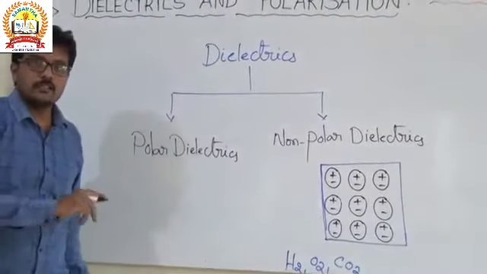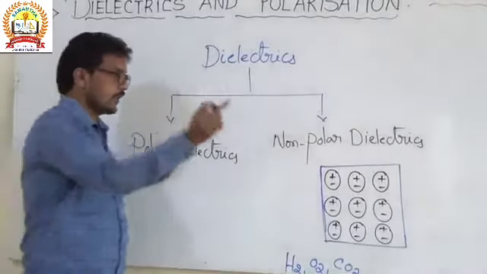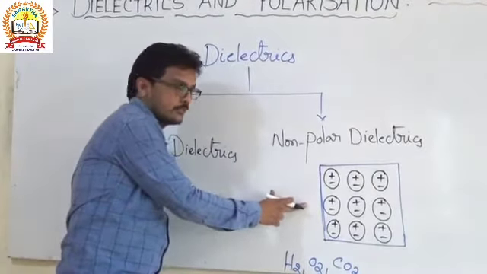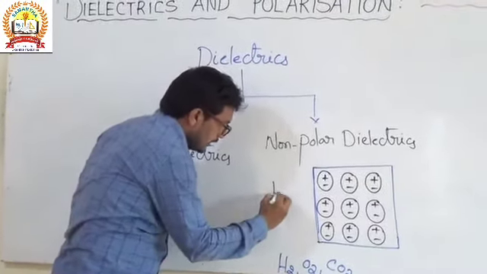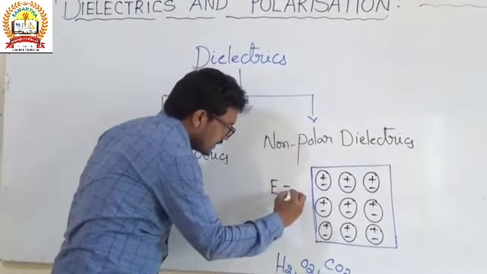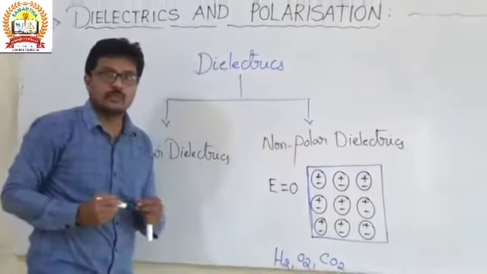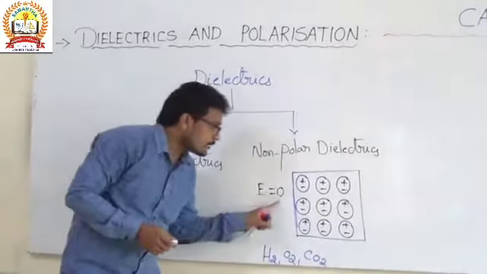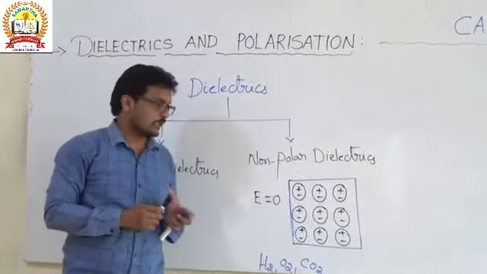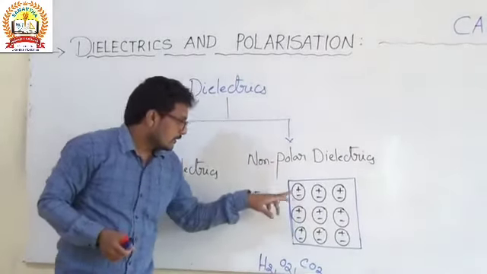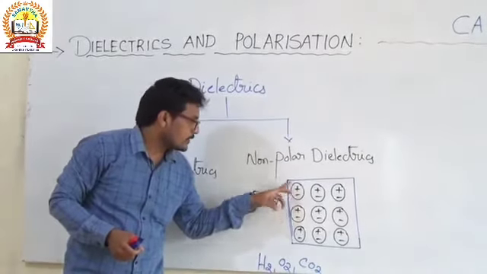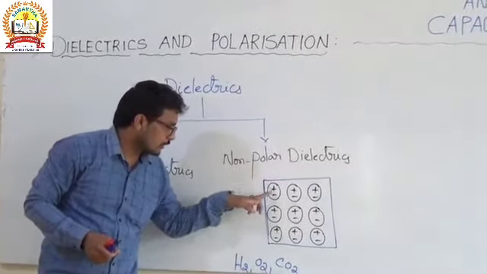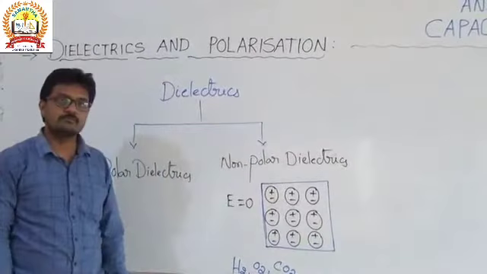And here there is no electric field. In the absence of an external electric field, the positive charge and the negative charge in non-polar molecules coincide with each other.